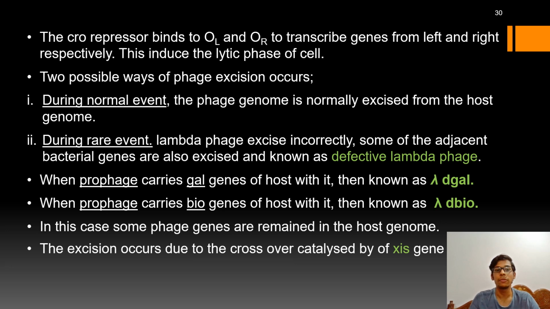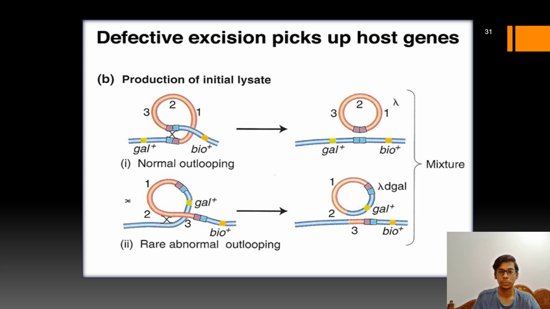If the prophage carries gal genes of the host cell with it, then it is known as lambda defective gal. If the prophage carries bio genes of the host genome, then it is known as lambda defective bio. The excision occurs due to the xis gene transcription, which produces the excision enzyme.